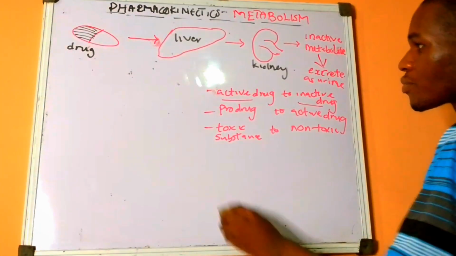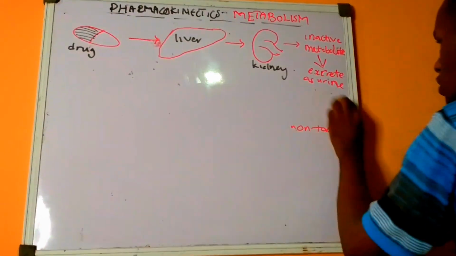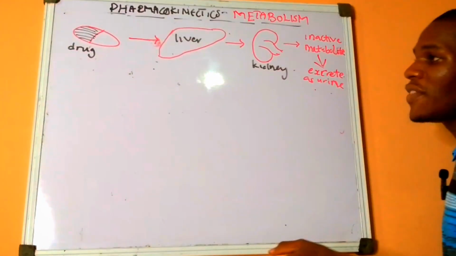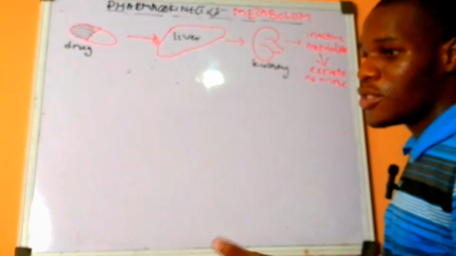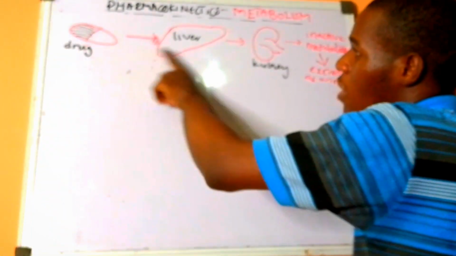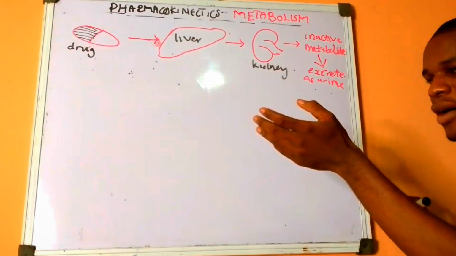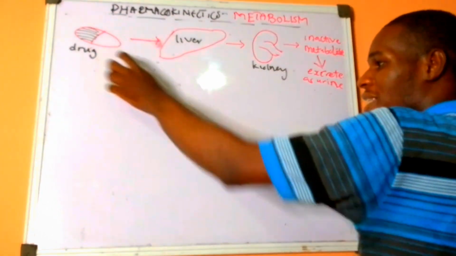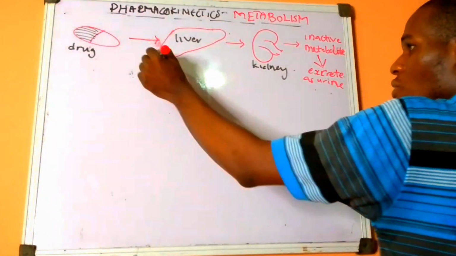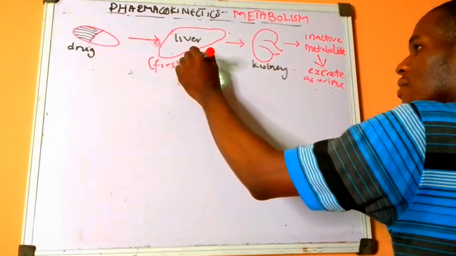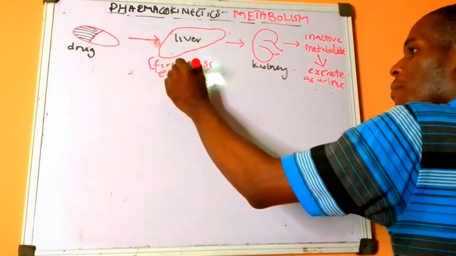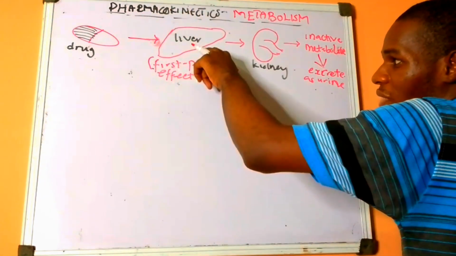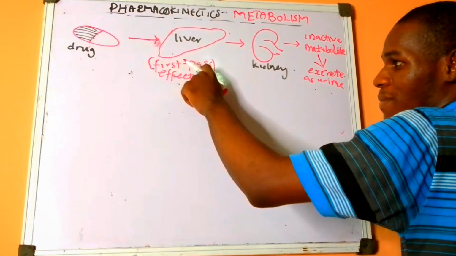So basically, let me just clean this. When you take a drug and this drug is now in the bloodstream, for example, you take a drug orally, it will encounter the liver. And remember from our definition of metabolizing of a drug by the liver, breakdown of a drug from its active form to inactive form by the liver is referred to as first pass effect. Because the first passage of this drug is by the liver. That is why it is called first pass effect.